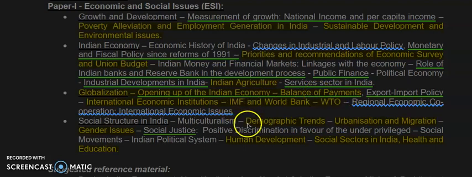So what we will do is take one keyword from the syllabus. Keywords like demographic trends, urbanization, migration, globalization are all keywords. We will take one keyword and do a SWOT analysis of that keyword, or we can say the things which you can write on the basis of that keyword. We will take all those dimensions on that particular keyword so that it will help you to write a good answer. So let's start. This is the first keyword, demographic trend.